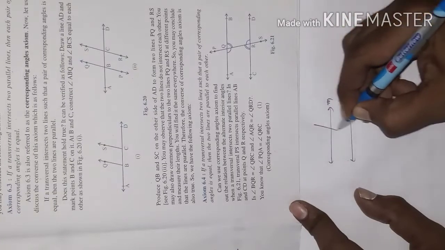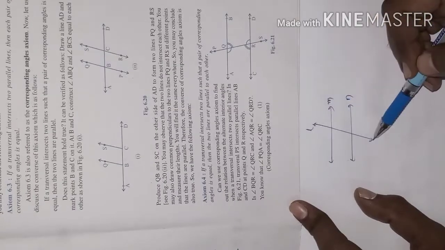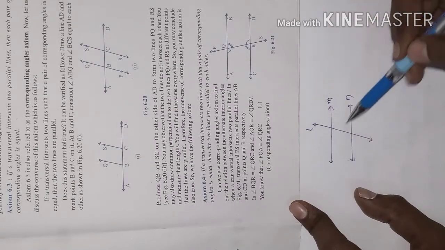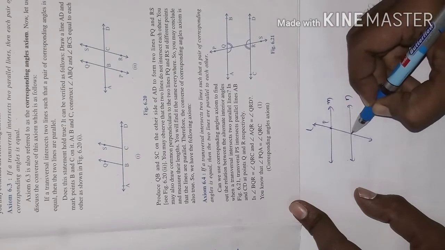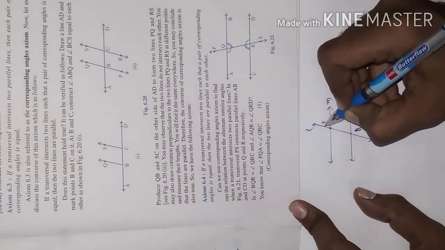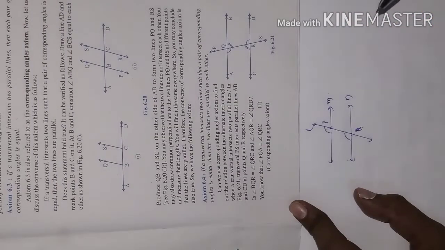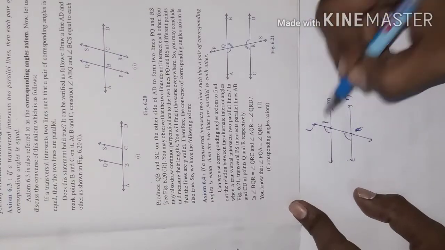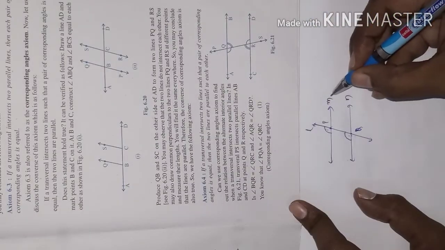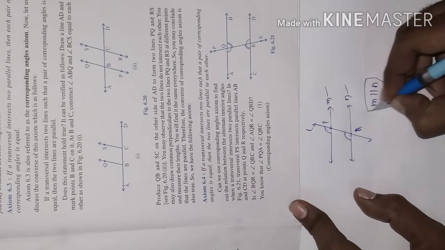Now there is a transversal line L which intersects M and N lines, over here at P and here at Q. Now the statement says that if a pair of corresponding angles are equal, then M and N are parallel to each other.